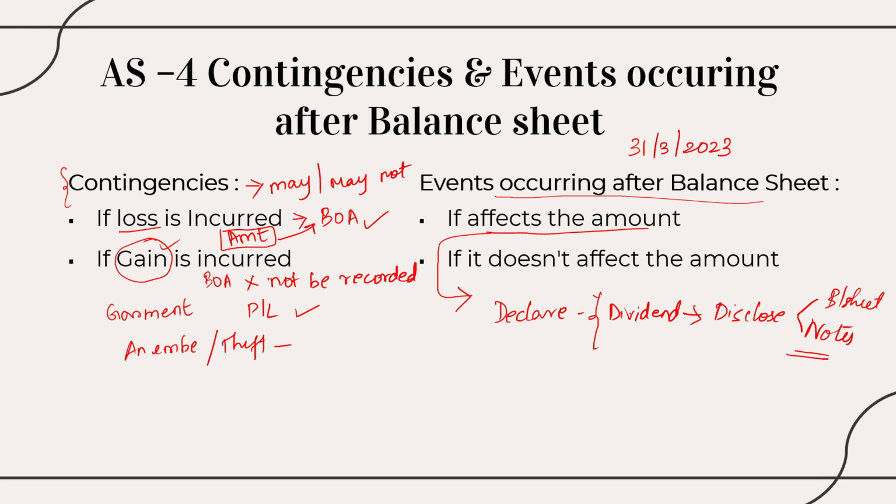If the amount does not affect the balance sheet, or if it's a very minimal amount, it does not have a very big nominal impact on my business, then what can I do? I need not show it in the books of accounts. I need not alter my balance sheet values. If it has a great impact on my balance sheet, then even if the event is occurring after the balance sheet date, I'm supposed to bring it into consideration in the balance sheet as well as in the notes to accounts column. So this is regarding AS 4.